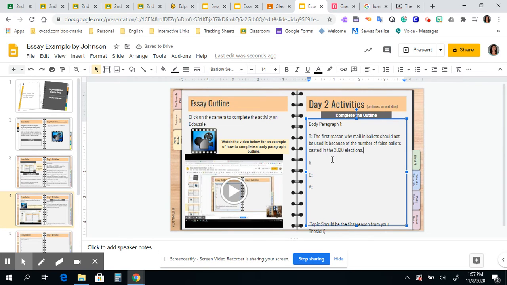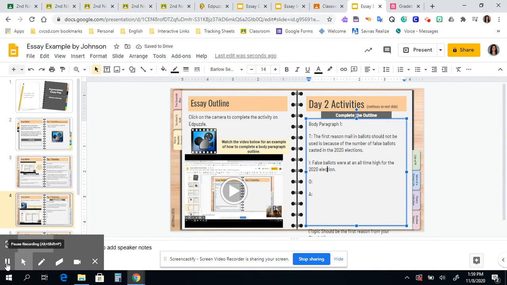So the next thing I need to do is this I, where I'm going to introduce a quote. Now, when I'm introducing my quote, keep in mind that I'm just making up this essay as I go. So I'm probably not going to use accurate information. I'm just giving you an example. But to introduce my quote, I'm going to introduce what I'm going to be talking about. So my introduction would be false ballots were at an all-time high for the 2020 election.